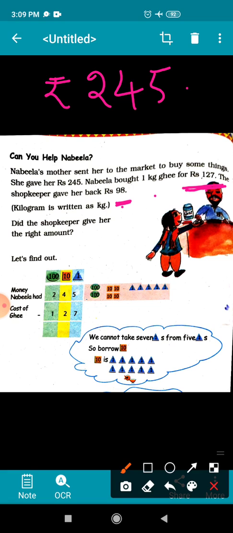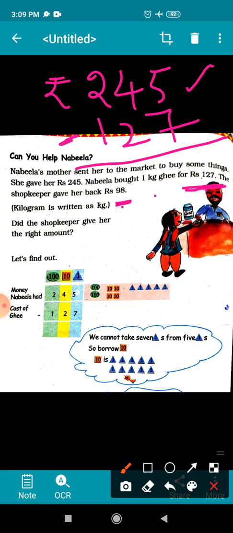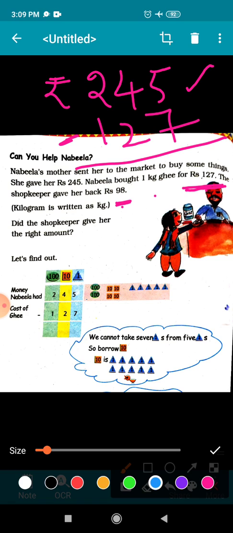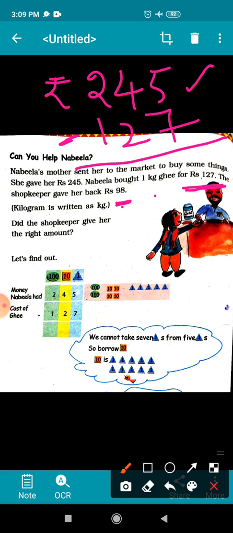She had rupees 245, and she bought ghee for rupees 127. So what will you do? You will subtract the amount. To subtract, you all know that we start from ones place. Here on ones place 5 is there.